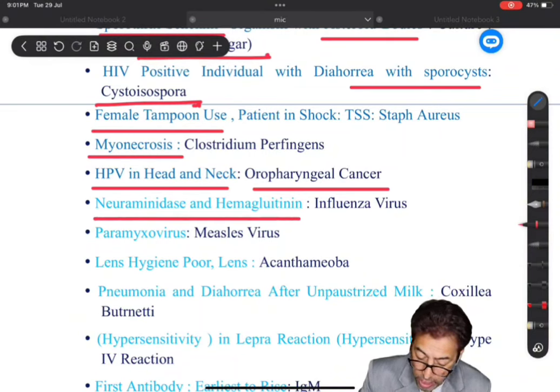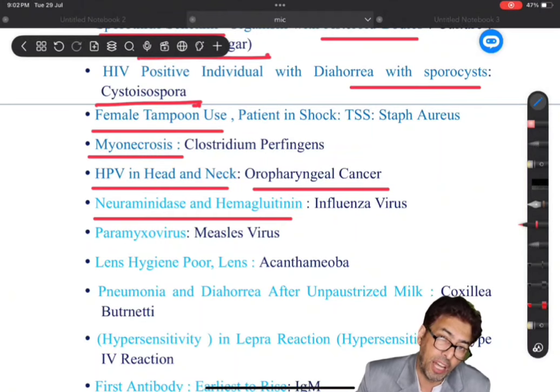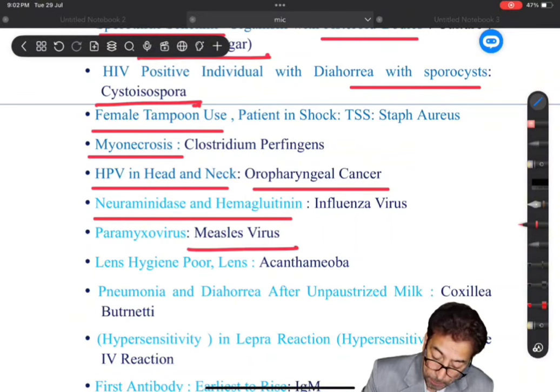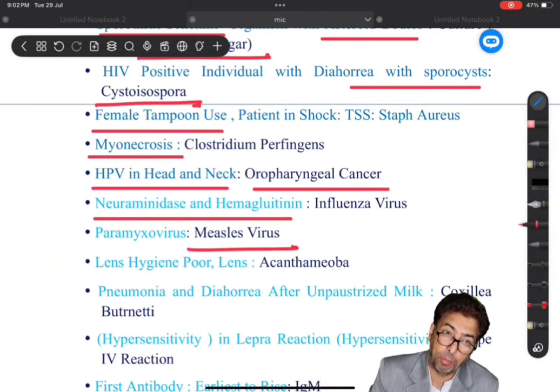Now neuraminidase and hemagglutinin are associated with viruses. There are many viruses which were given, and you have to remember a characteristic association of influenza virus. That's very important. Measles belongs to which group of virus? That was a question asked, and it is the paramyxovirus.